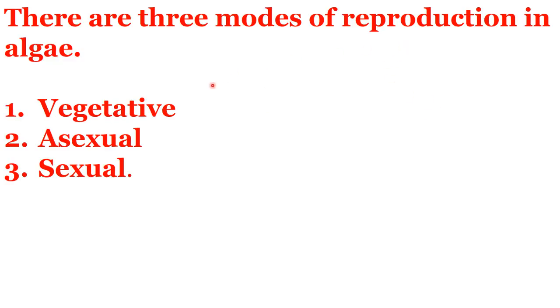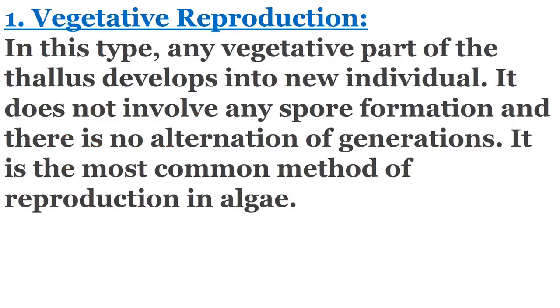After that, let's discuss the homework solution of the previous lecture, and I gave you one question: describe the reproduction in algae. So reproduction in algae can be of 3 types, that can be vegetative, asexual, or sexual type. In vegetative reproduction of the algae, vegetative part of the thallus develops into a new individual.